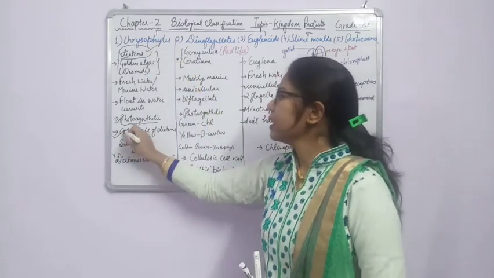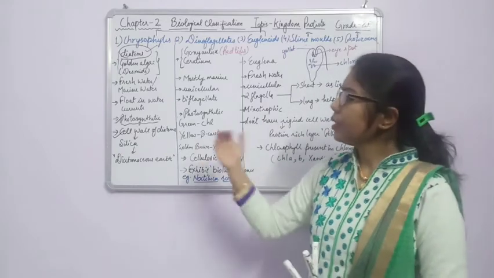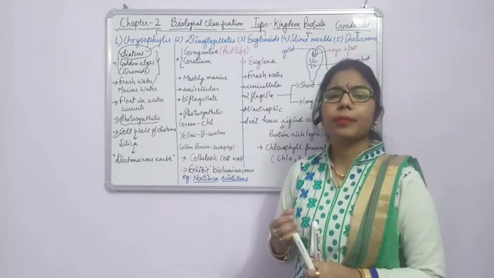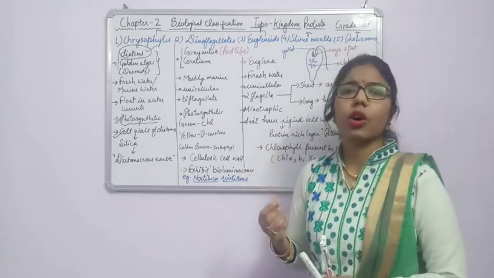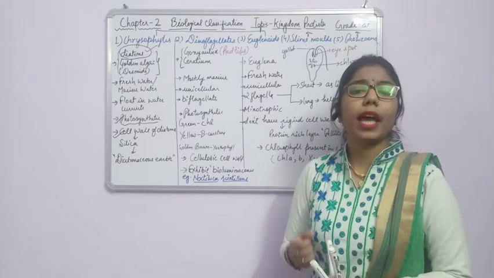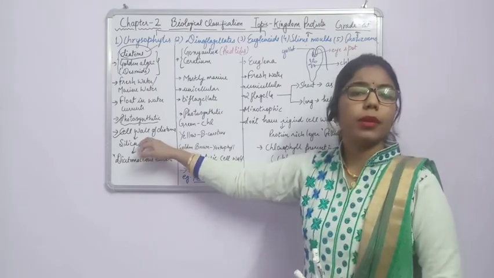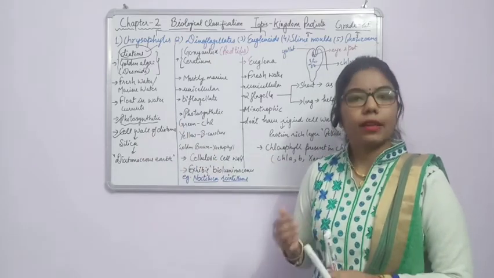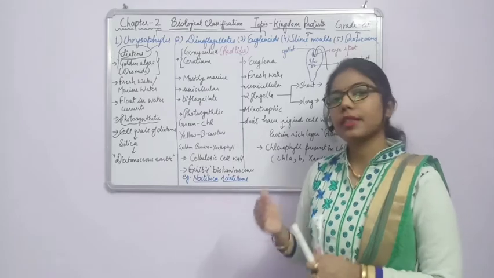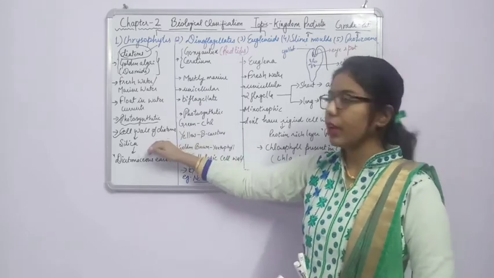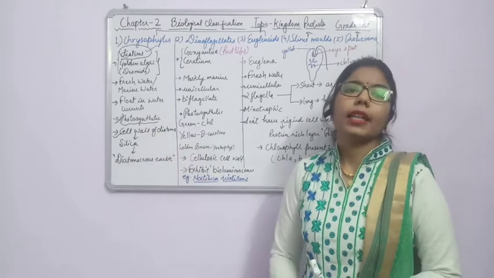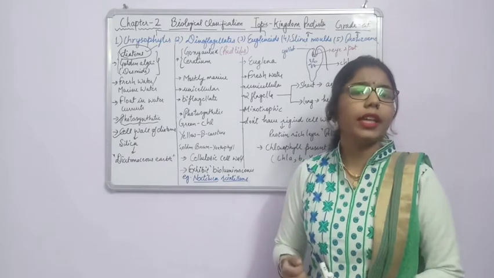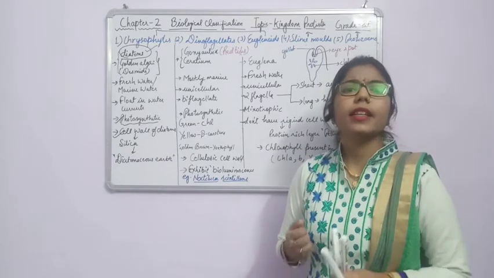Now another point is the cell wall of diatoms. Okay, if you see the pictures of diatoms, you can see that diatoms are very good in structure, and the cell wall is made up of a very abrasive composition. It is made up of silica. As we have done in case of monerans, cell wall is present in some cases and absent in some cases, but in case of chrysophytes, the cell wall is present, and this cell wall is in the form of silica. It is made up of silica, and this silica is a very hard structure, or we can say indestructible form.